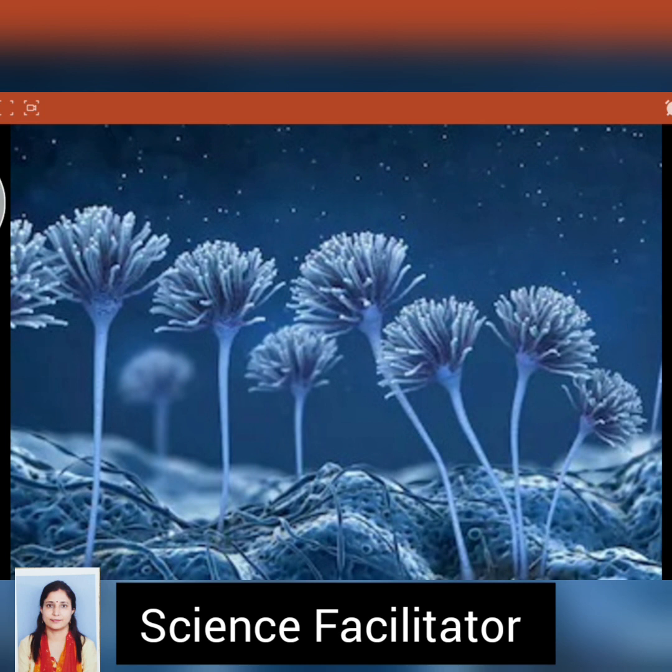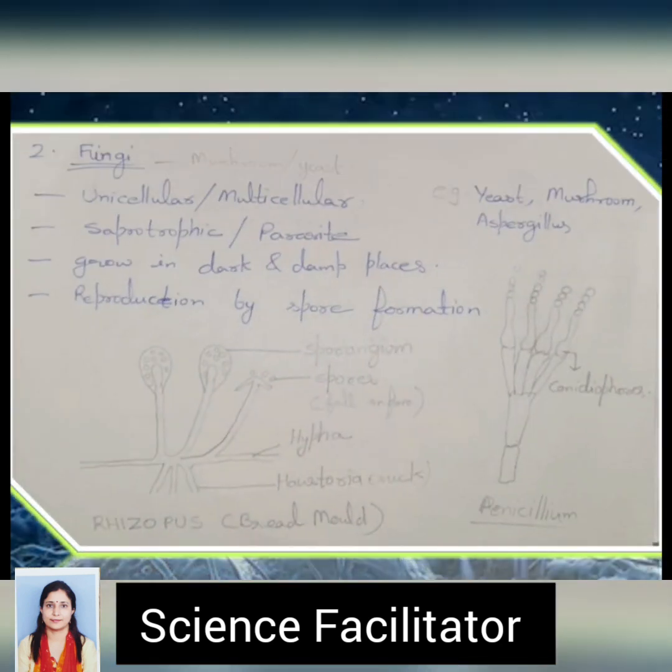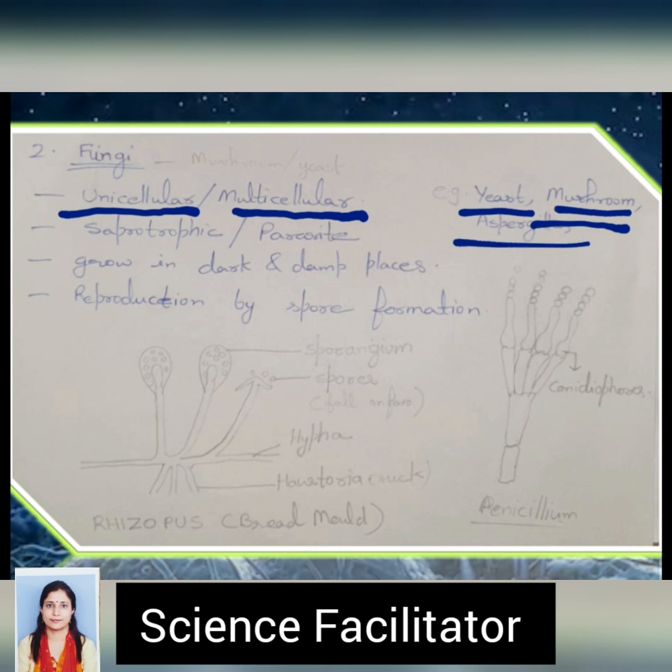Let us discuss second category of microbes, that is fungi. You have eaten mushroom veg masala. You have eaten bhaturas in which yeast cells are used. So these mushroom and yeast are examples of fungi. These can be unicellular like the yeast cells, or they can be multicellular like mushroom, aspergillus, penicillium.